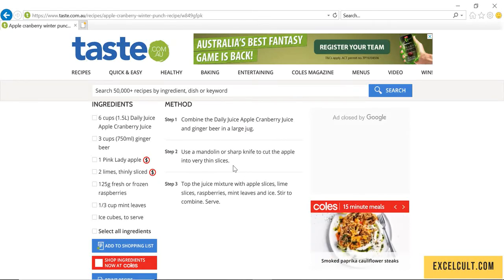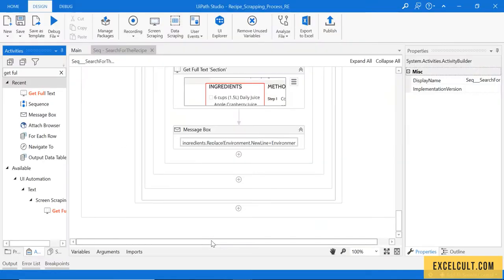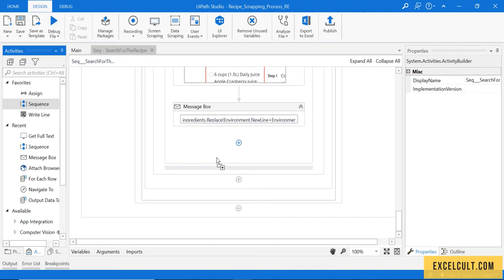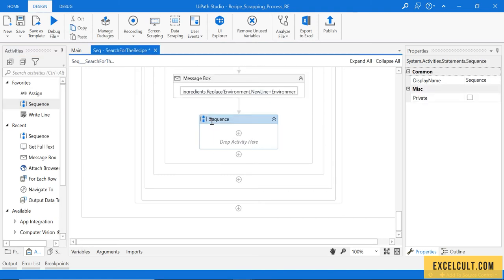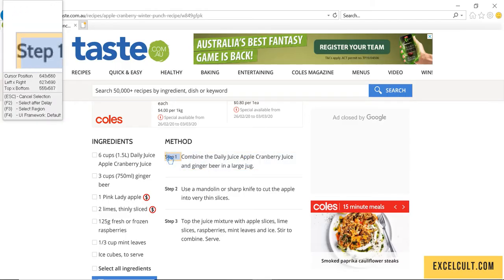Now is the time to fetch the method of preparation, such that this particular block. To do that, let's capture this step 1 using UiPath. If I just move on to this, let me take a sequence to perform these actions. Match, then in this, let's use the Get Full Text activity.